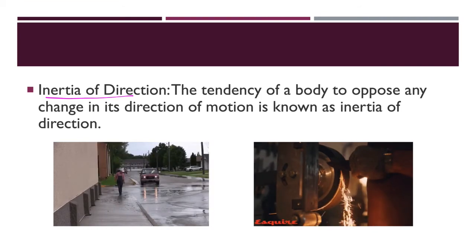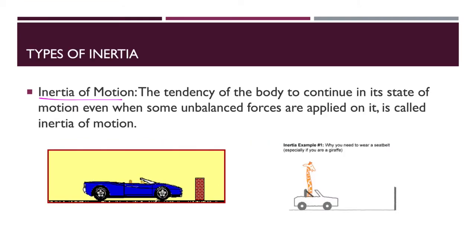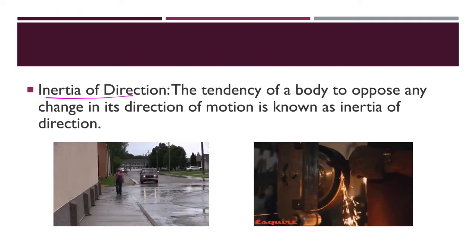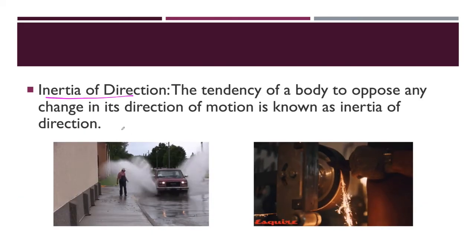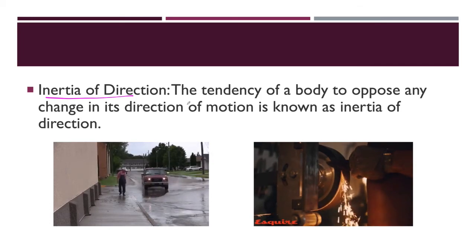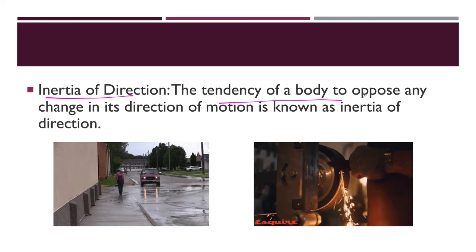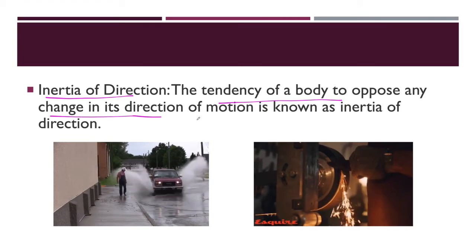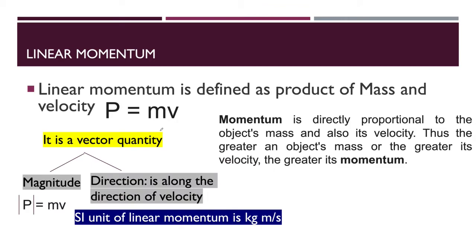So if suddenly the water is coming here, what is happening? The water is splashing. So this is the inertia of direction. That means the tendency of the object to oppose any change in its direction is called the inertia of direction.